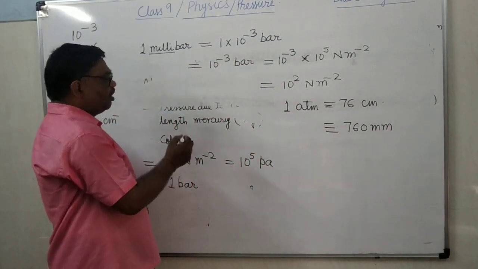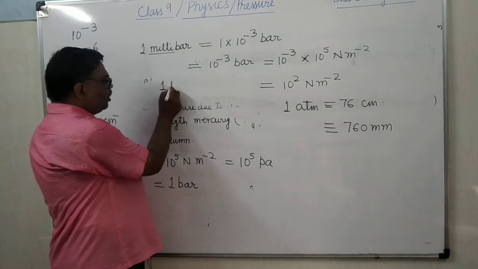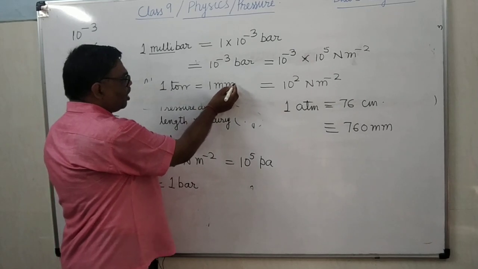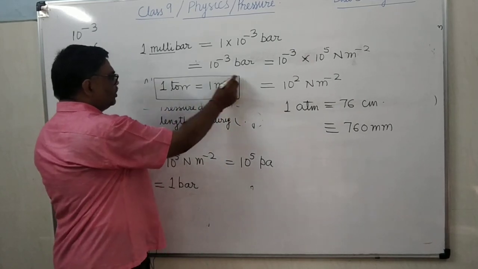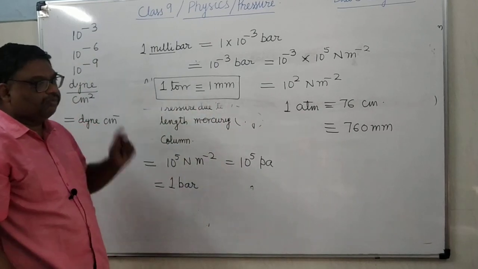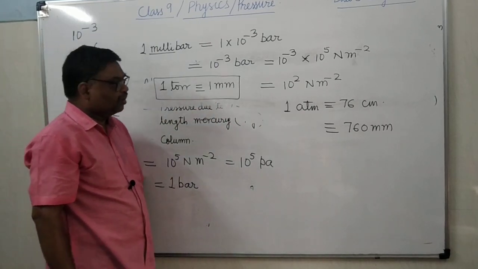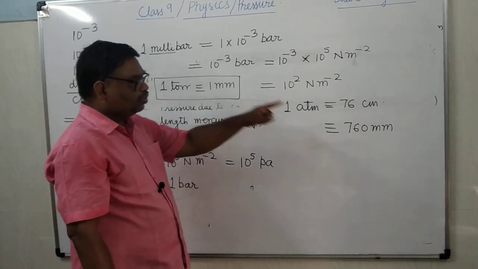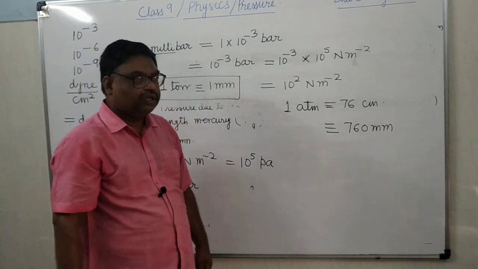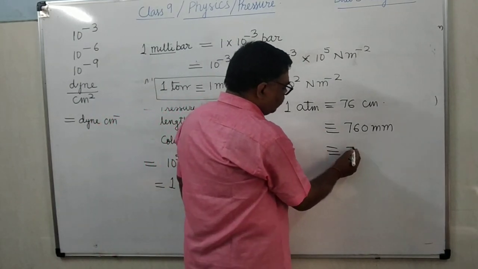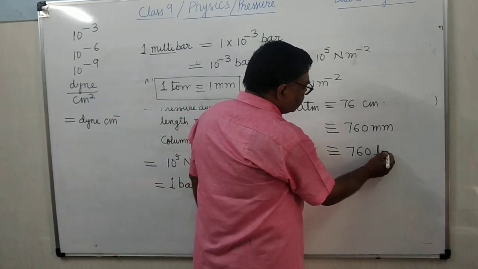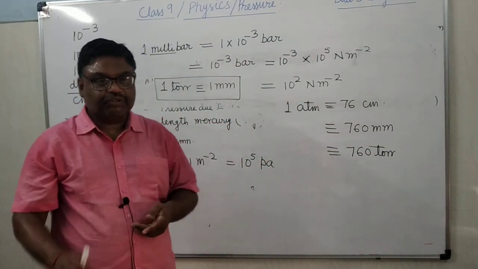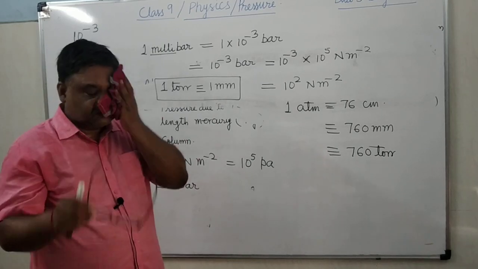But as you know, 1 torr is the pressure due to 1 mm length of mercury column. So 1 mm is equivalent to 1 torr. So 760 will be equal to how many torr? It will be equal to 760 torr. It is clear? So this you remember. 1 atmospheric pressure in terms of torr is 760 torr.